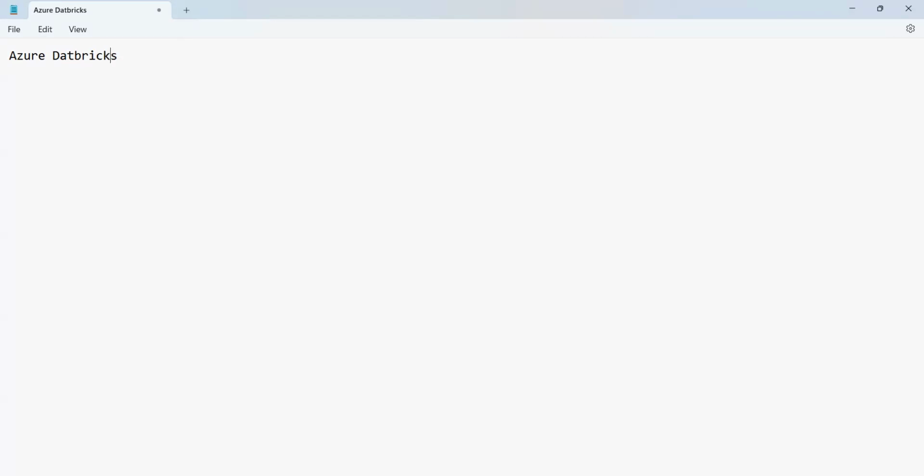When we talk about Azure Databricks, as we already know, Databricks is provided in Azure. But it's not a product only for Azure. Databricks can be used with Azure, with Amazon, and with Google, that is GCP, AWS, and Azure. So Databricks can be used with anything.